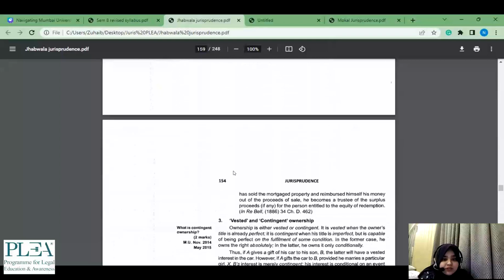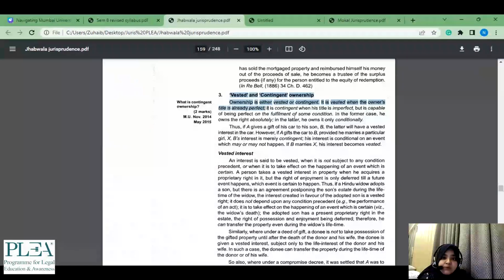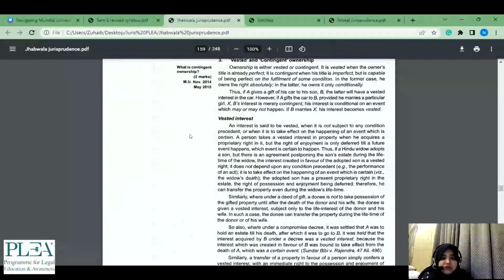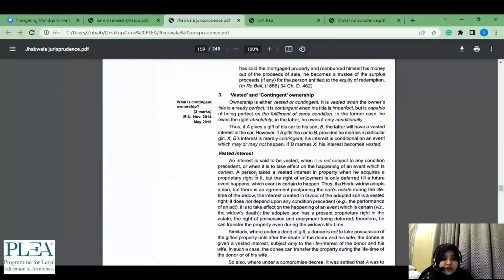Then you would come across trust, mortgage. This is again important. Vested and contingent ownership. Okay, so we are not solving the paper, we're not trying to understand कि भाई vested interest क्या होता है. What we are doing over here is we are referring to the past year papers, and we are trying to cover the syllabus. Now obviously when you do it, you won't be doing it within 1 hour, so that is why you would be having enough time to go through these topics in a better manner.